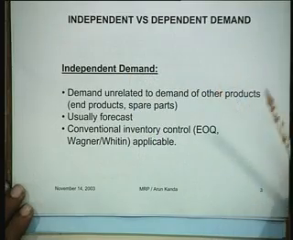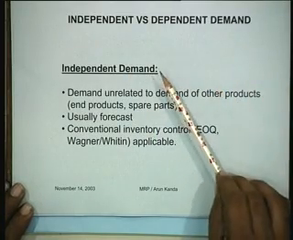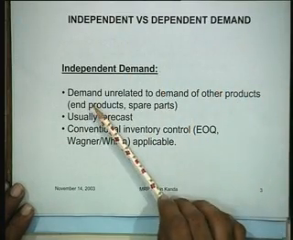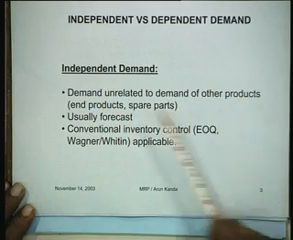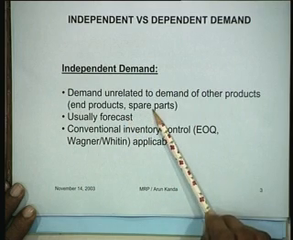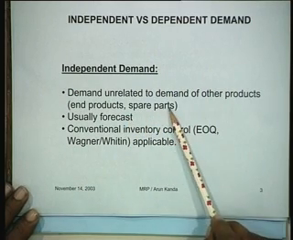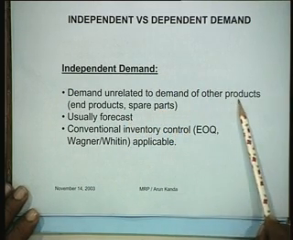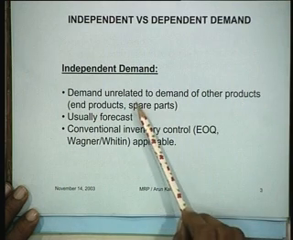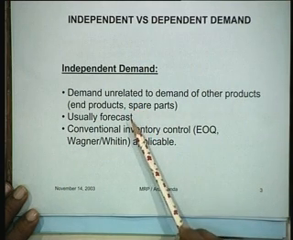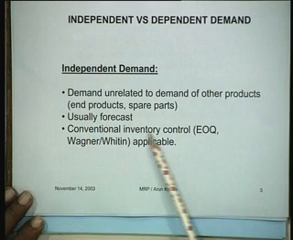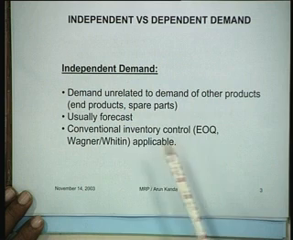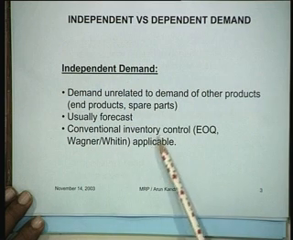When you try to make this distinction between independent and dependent demand systems, independent demand systems are those systems where the demand is unrelated to the demand of other products such as end products or spare parts, etc. These are demands which are totally unrelated to the demand of the other products. These independent demands can usually be determined by a forecast. And conventional inventory control using EOQ or Wagner-Whitin models are generally applicable in these situations.